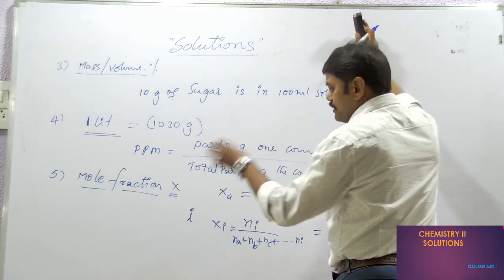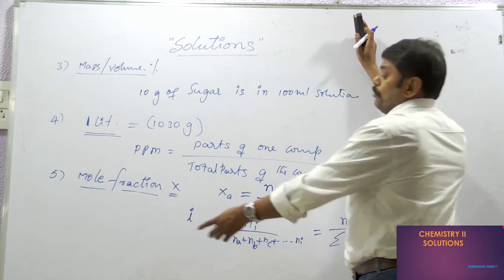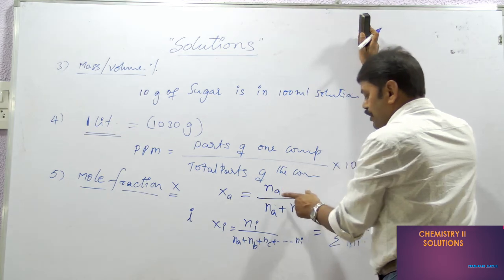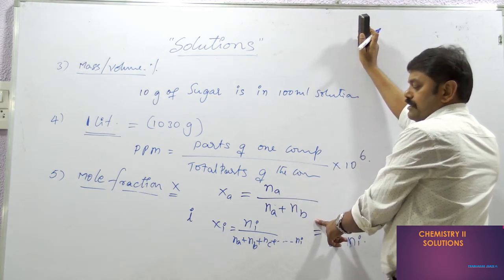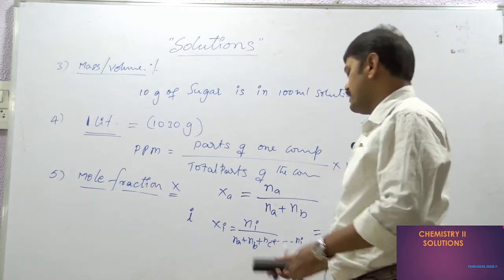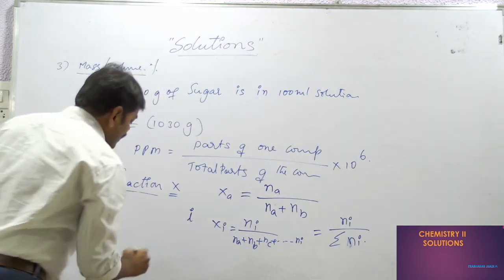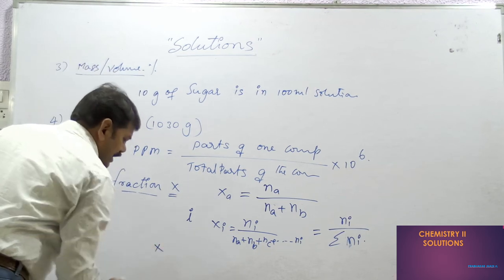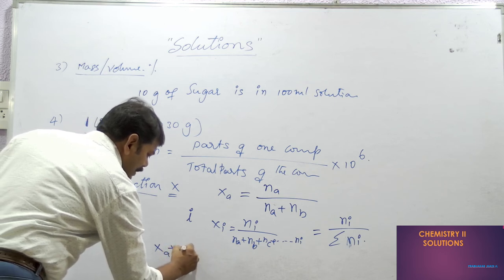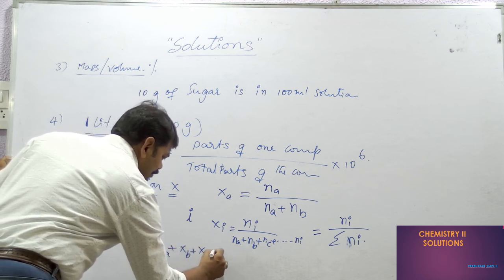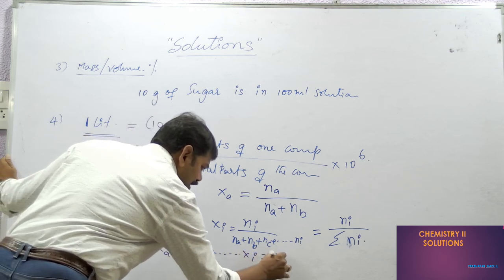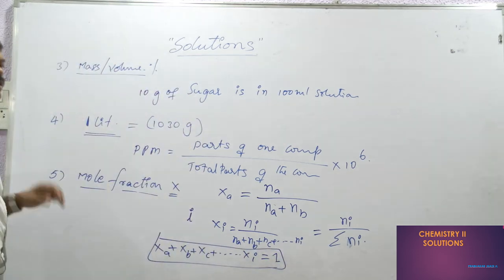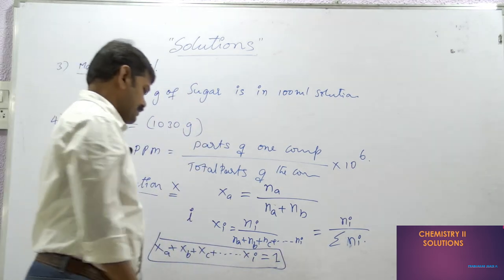Once again, why? Because we are going to use this topic again and again, mole fraction. Mole fraction is nothing but the ratio between the number of moles of one component to the total number of moles. If you have more than two components, then the total mole fraction is always one only. Xa plus Xb plus Xc and so on up to Xi is always one. Remember this always, this helps you. This is the mole fraction related information.